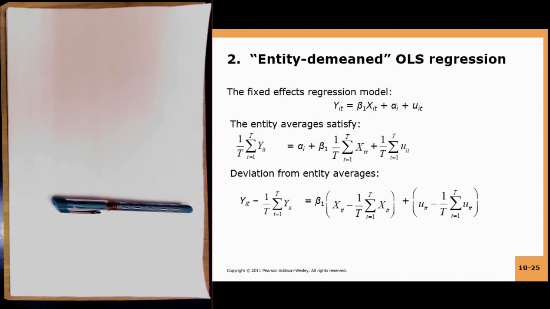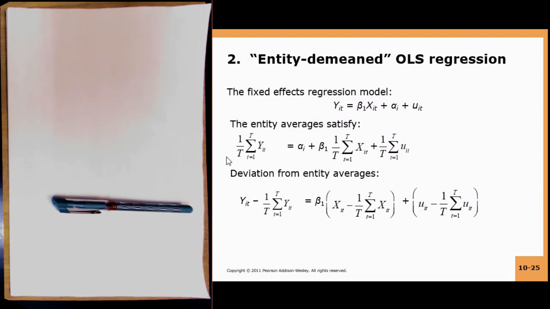Basically, if you sum up all the data points over time and divide by T, that is, you look at the average fatality rate and how it is related to the average beer tax over time, then that will also satisfy the equation, because all you are doing is some arithmetic computations.